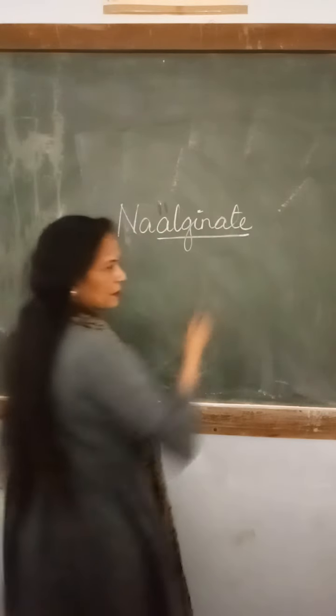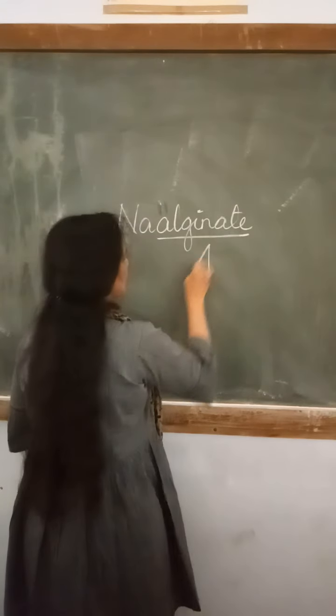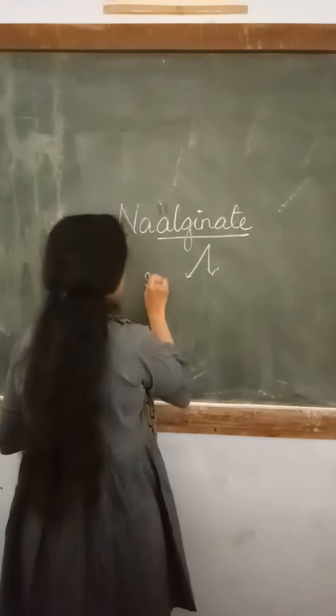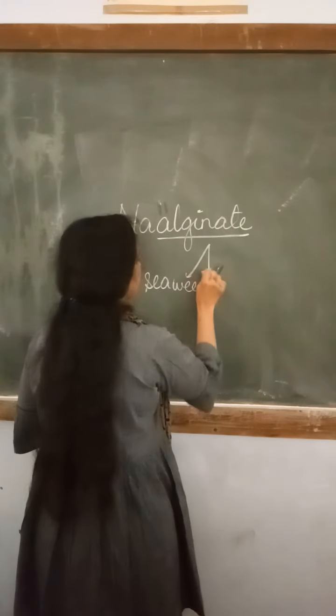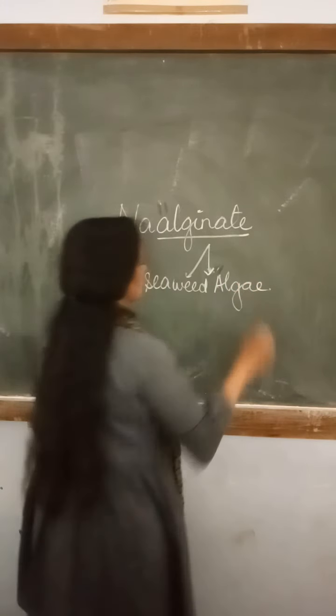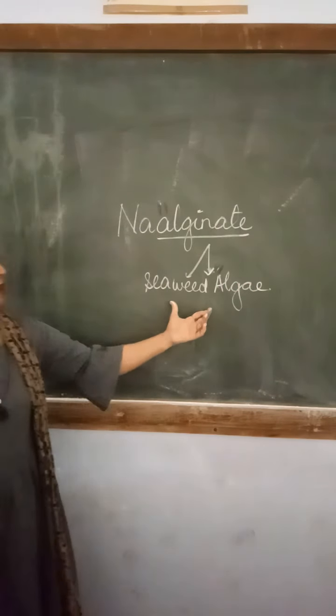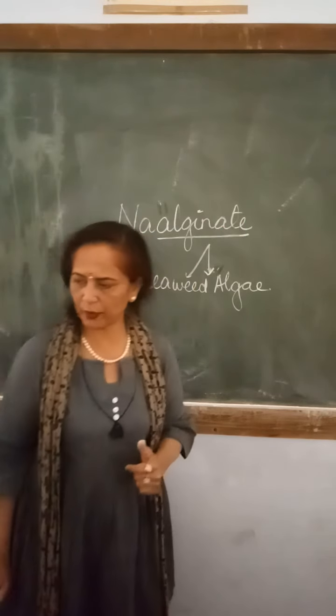This alginate is the material, it is a gel-like material which is available from two different sources of the sea, either seaweed or the algae. Usually they are brown in color. So from these two sources we can have sodium alginate. So sodium alginate is available in the powder form in the market.